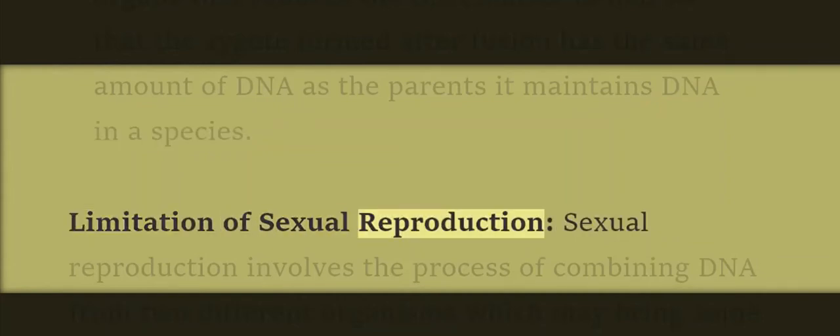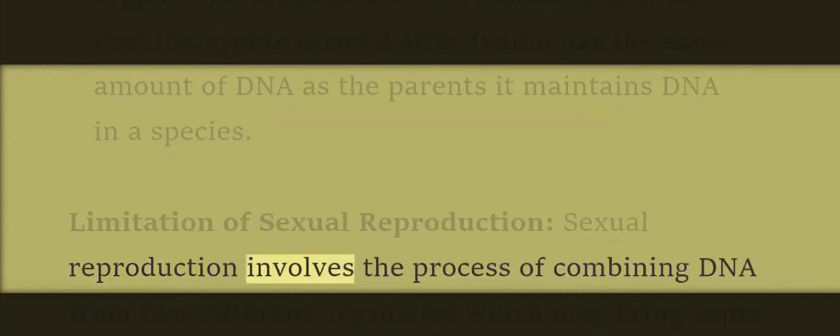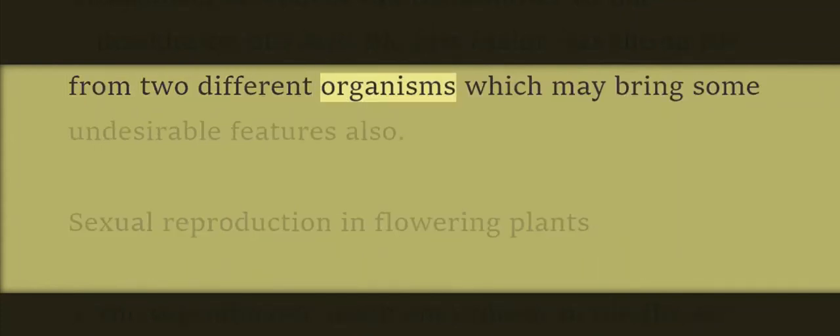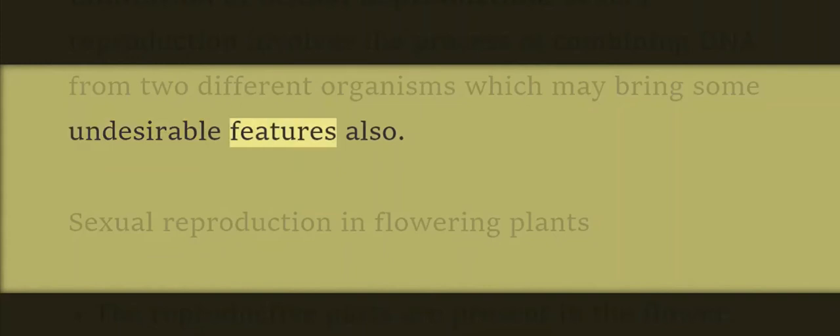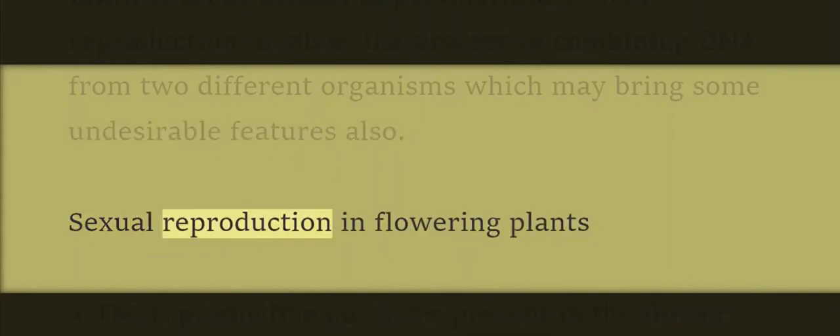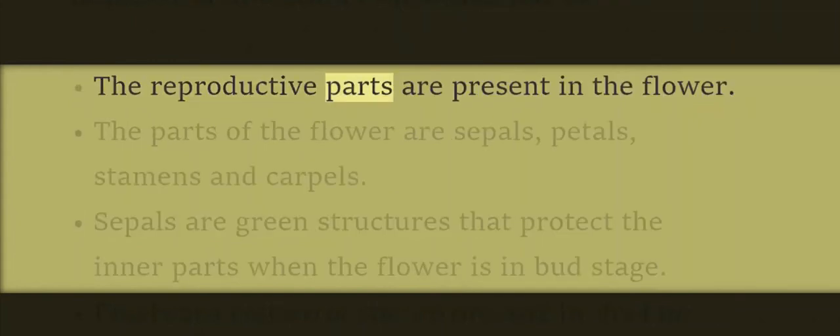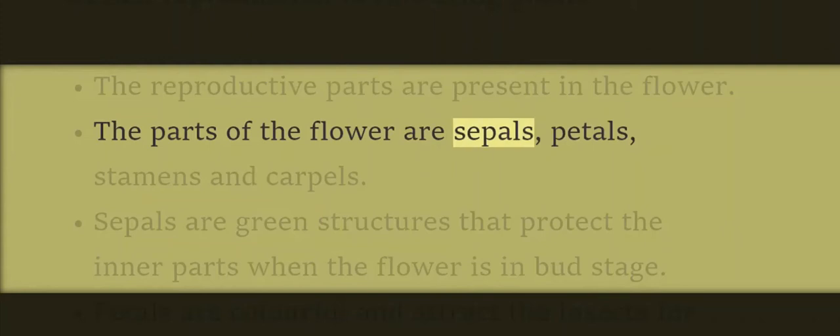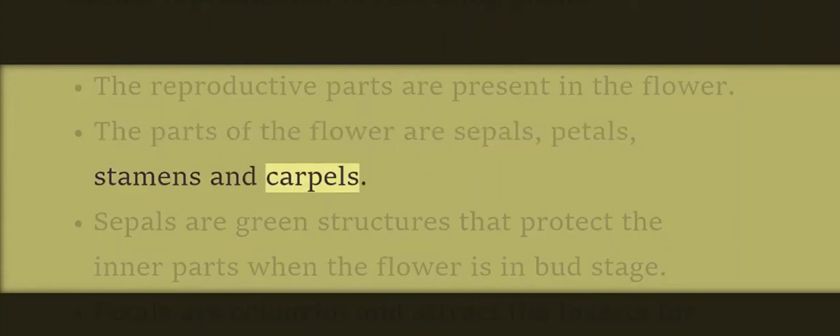Limitation of sexual reproduction. Sexual reproduction involves the process of combining DNA from two different organisms, which may bring some undesirable features also. Sexual reproduction in flowering plants. The reproductive parts are present in the flower. The parts of the flower are sepals, petals, stamens, and carpels.